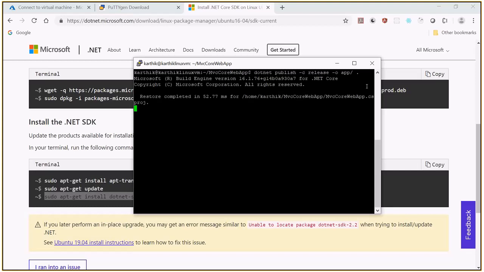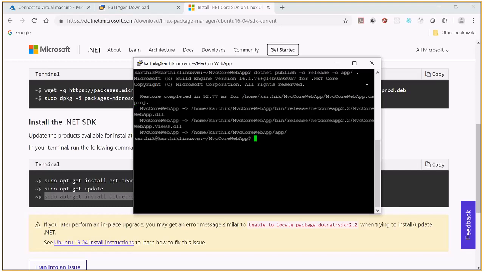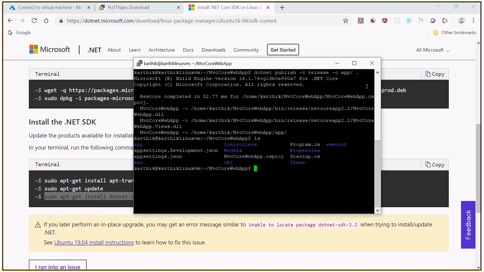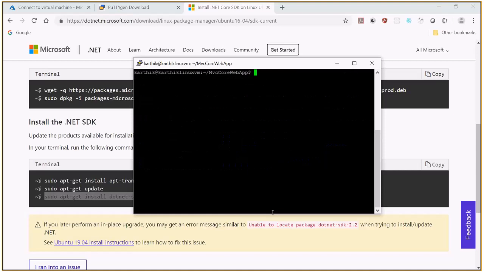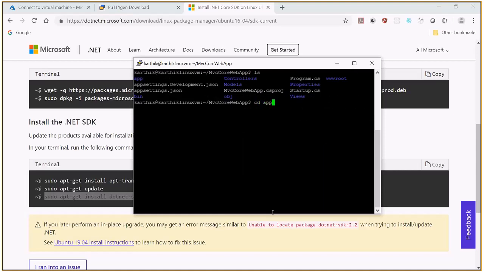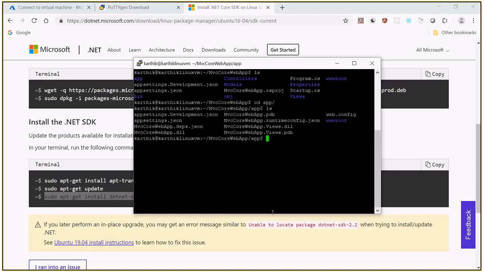By the end, when I say ls, you should see there is a folder called app. Clear the screen, cd app, ls. This contains all the stuff required to run your application. Especially you can see the MVC core web app views dll, MVC web app dll, and the wwwroot folder.